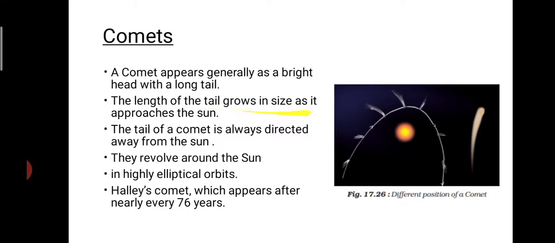The length of the tail grows in size as the comet approaches the sun. The tail of the comet is always directed away from the sun, and they also revolve around the sun in highly elliptical orbits.